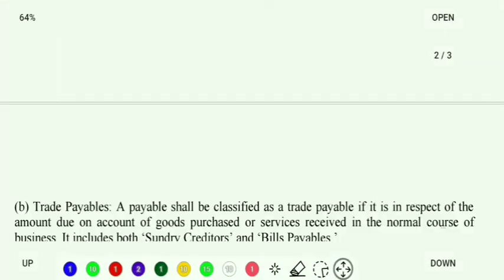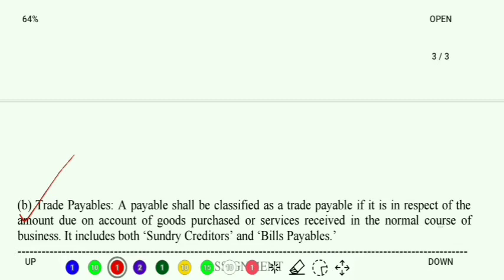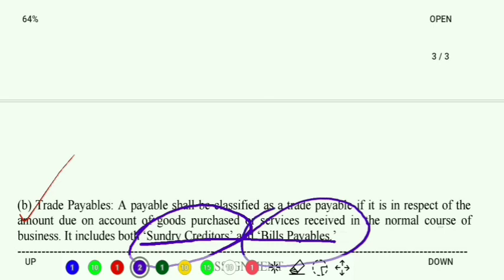Then we have trade payables. What are trade payables? A payable shall be classified as a trade payable if it is in respect of the amount due on goods purchased or services received in the normal course of business. It includes both sundry creditors and bills payable. Now we are all familiar with these 2 terms. We know what sundry creditors are and what bills payable are.